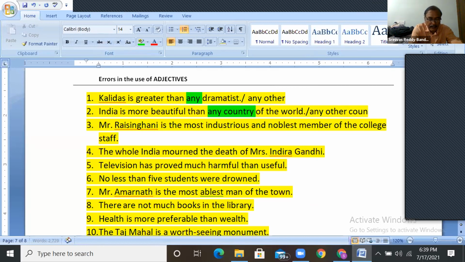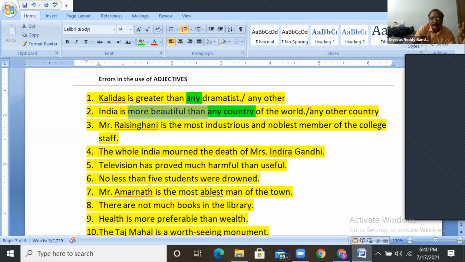See guys, generally in the comparative, the rule is any other, all other, or many other, or some other. And it must be in the comparative form, more beautiful than. Than should be there in the comparative. Either ER or EST or more or most should be there. Is it clear?